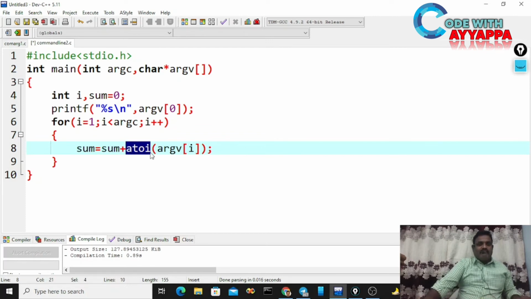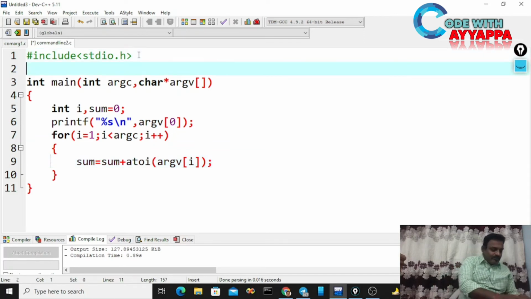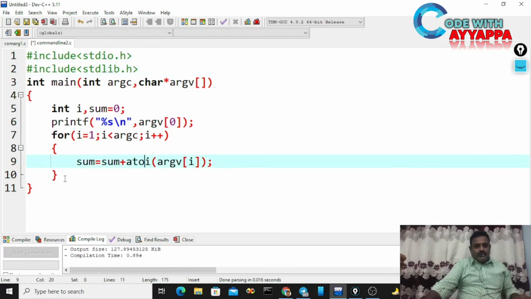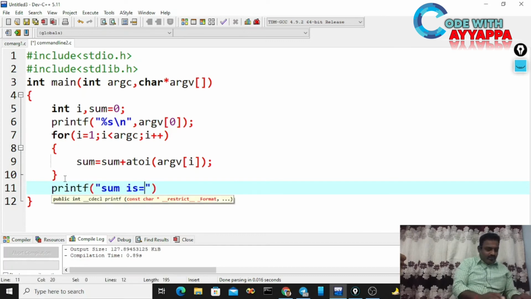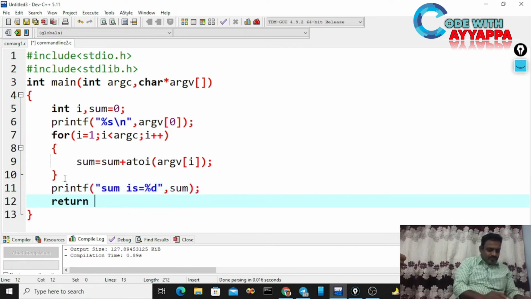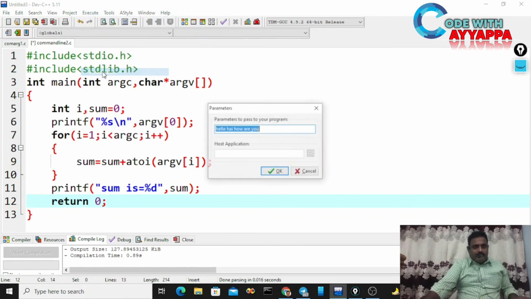Where is this function available? This function is available in stdlib.h. You have to include stdlib.h, then only it will work. This program is going to calculate the sum of whatever arguments you supply to it. To print the sum: printf("sum is %d", sum). Next, return 0.